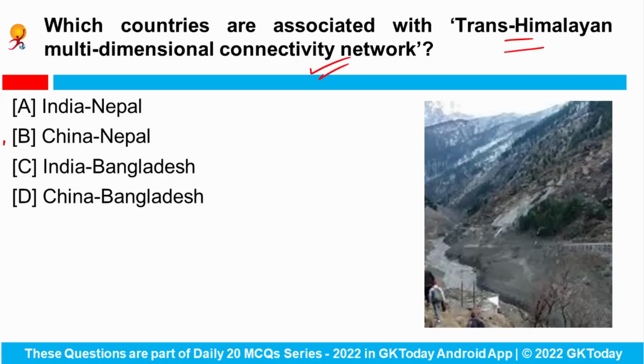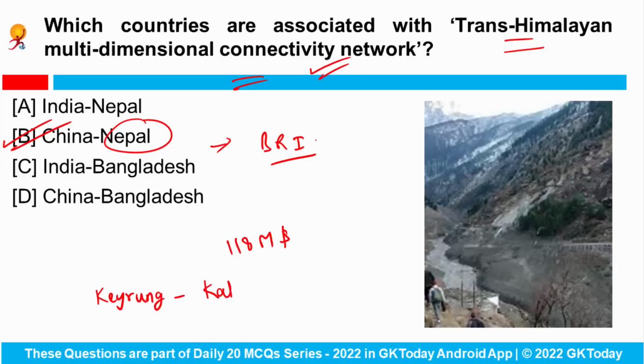So China has recently agreed to finance a feasibility study for a cross-border railway with Nepal under the Trans-Himalayan Multi-Dimensional Connectivity Network. And this is part of the Belt and Road Initiative. Also, China has pledged $118 million for a China-aided state project in the country. And China will carry out the feasibility study of the Kerung-Kathmandu railways under the grant assistance. Okay, so these countries are China and Nepal.